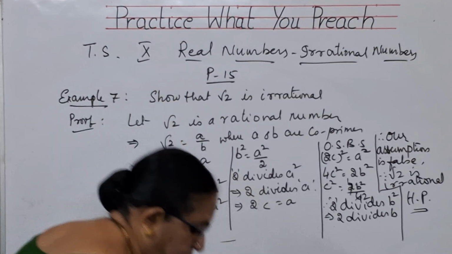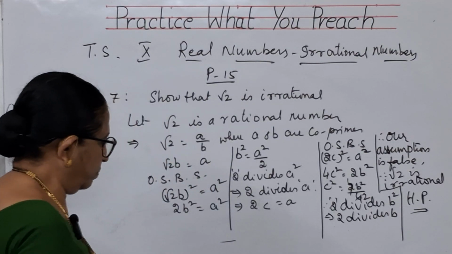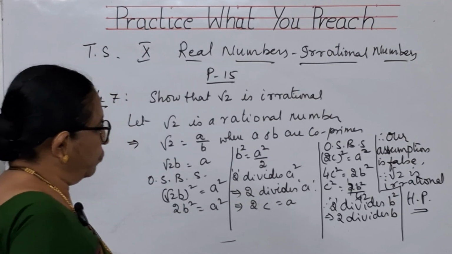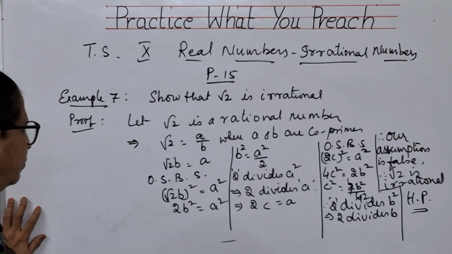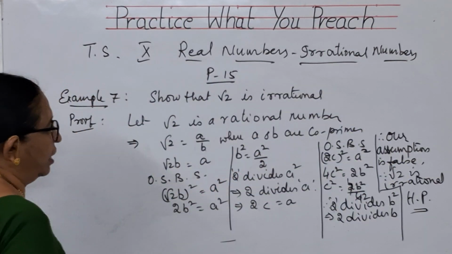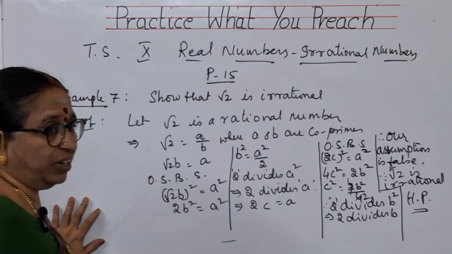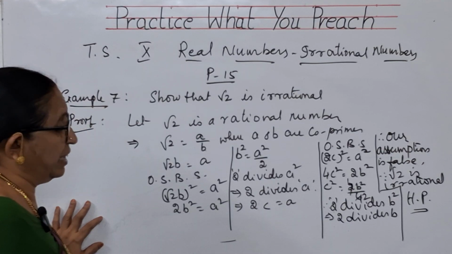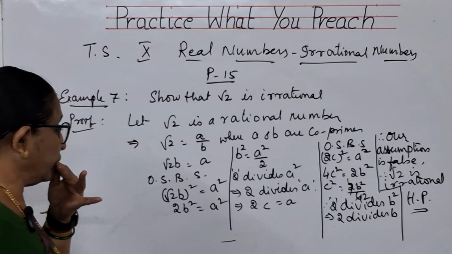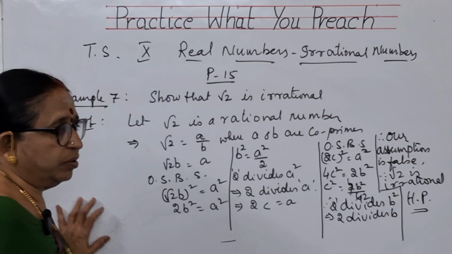Please go through it. It is a very, very important essay type question, children. They sometimes change the questions, root 5, root 7, like that they give. But whatever the number, the whole procedure is this only. Instead of root 2, you will keep 5 if they ask, or 7, or 11. Prime numbers only they will give. So, this is the only method which you have to follow.